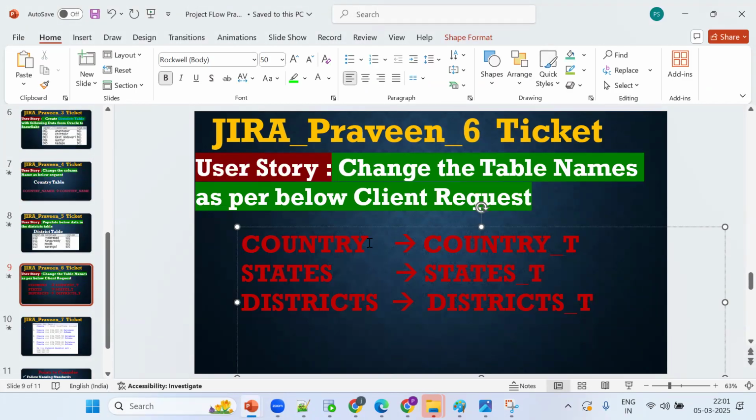Tell me the concept. I want to change the table name. Anyone tried? Give me the syntax, those who tried. How to change the table name? ALTER TABLE table name RENAME TO new table name. Remember, old name to new name.